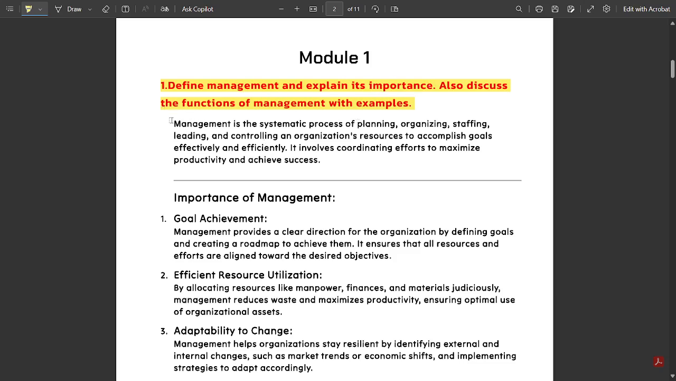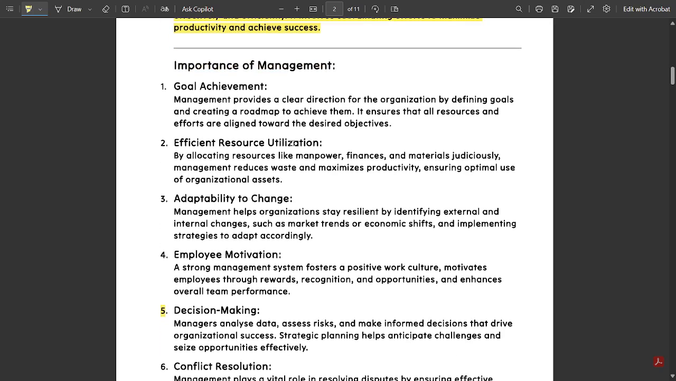First thing is the definition. The definition should not be a single line; you should define it in detail. In this case, management is a systematic process of planning, organizing, staffing, leading, and controlling an organization's resources to accomplish goals efficiently and effectively. It involves coordinating efforts to maximize productivity and achieve success. So this is the definition, and next are the importance points of management.